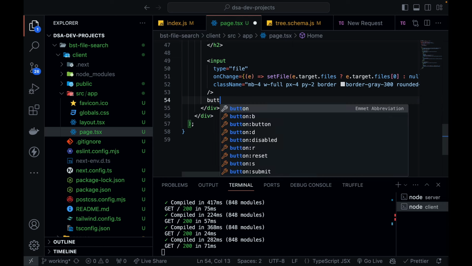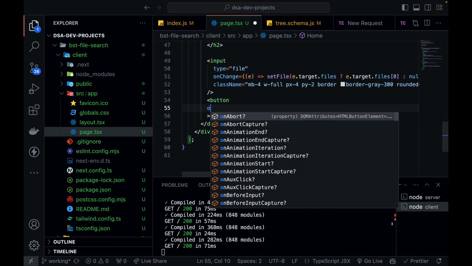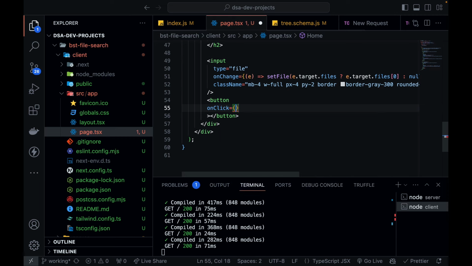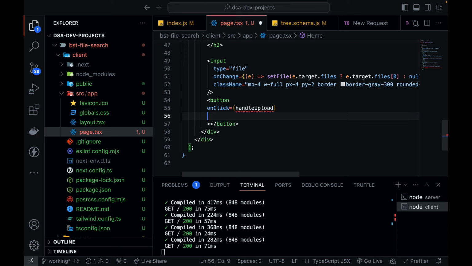So I'm going to define a button. On click of this button, I'll have handle upload. So again, I'm going to define this function at the top, and let's give it some class name.